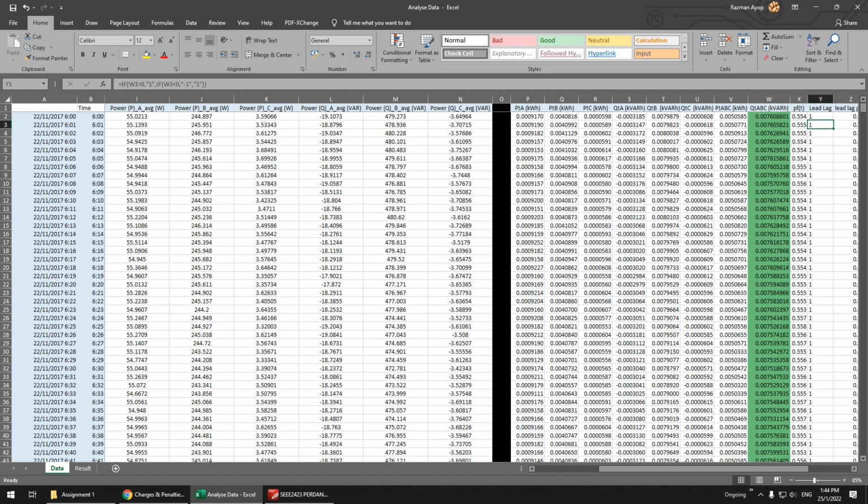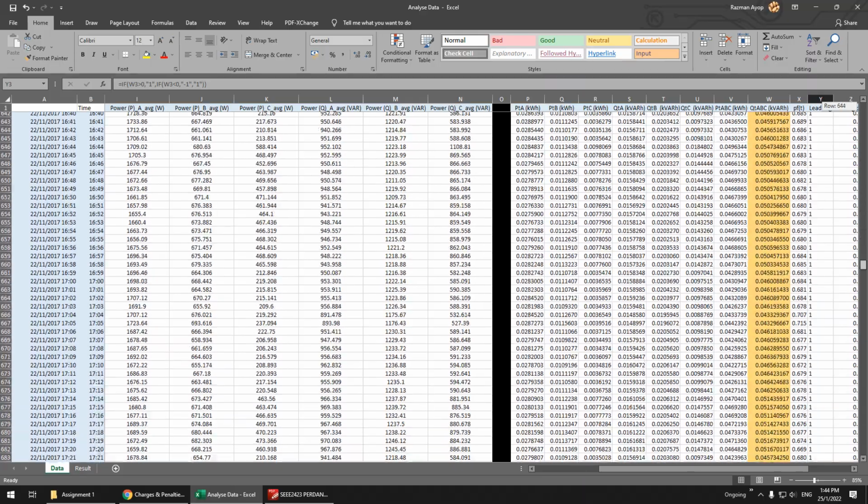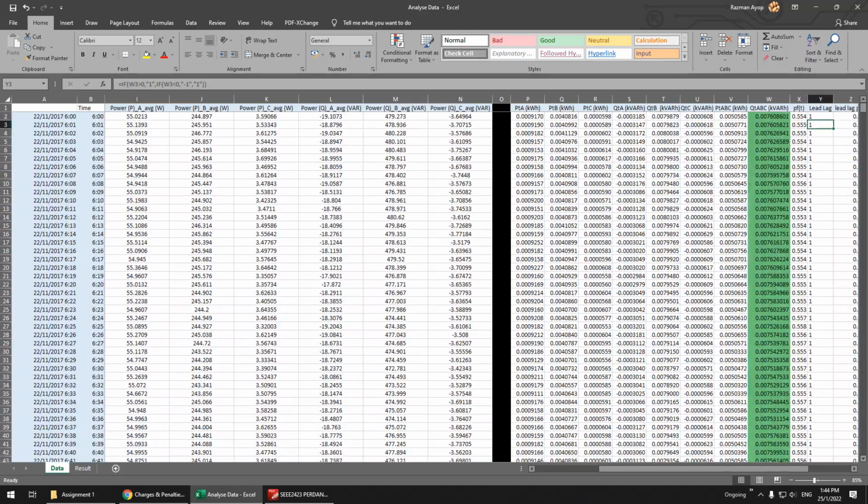Another thing you have to look at when it comes to power factor is whether it is lead or lag. For me, I set leading as positive, and if Q is less than 0, it means that it is lagging, so I just put negative. So leading is positive, lagging is negative, something like that.